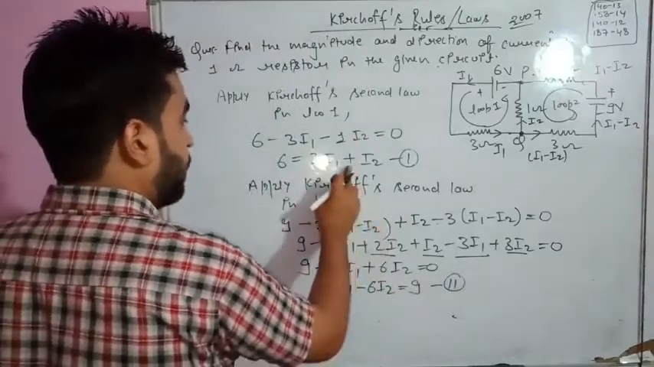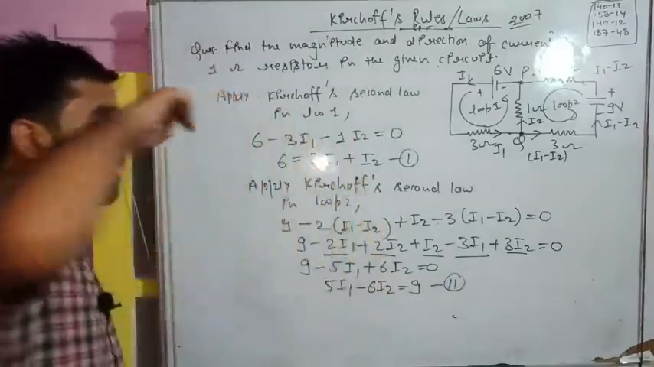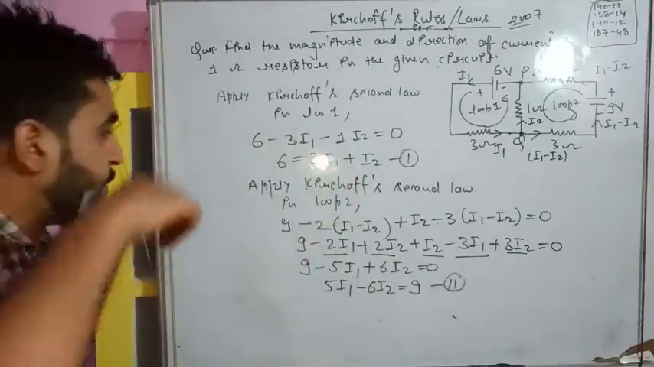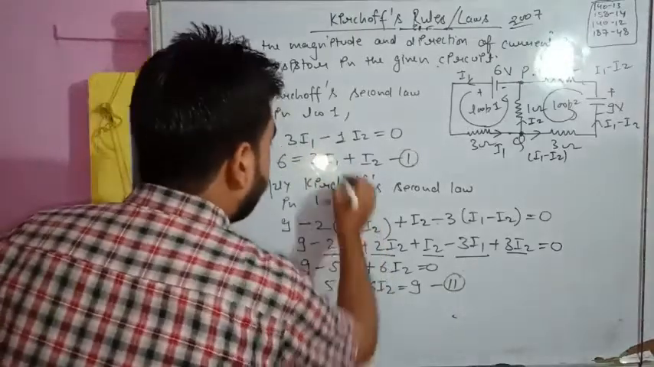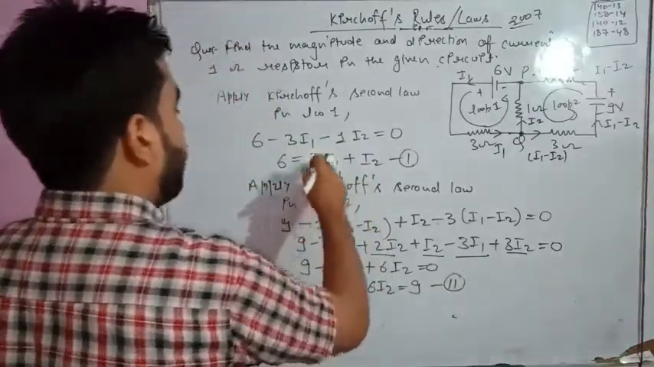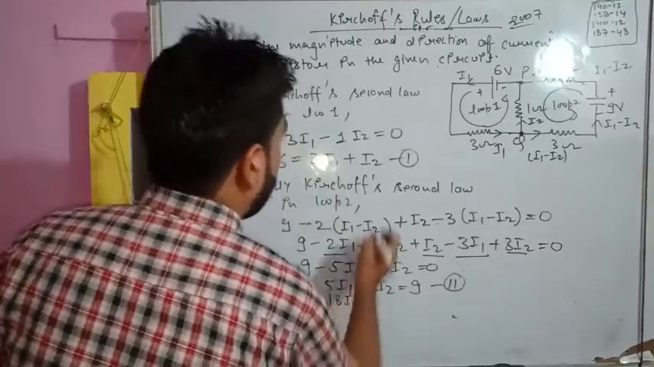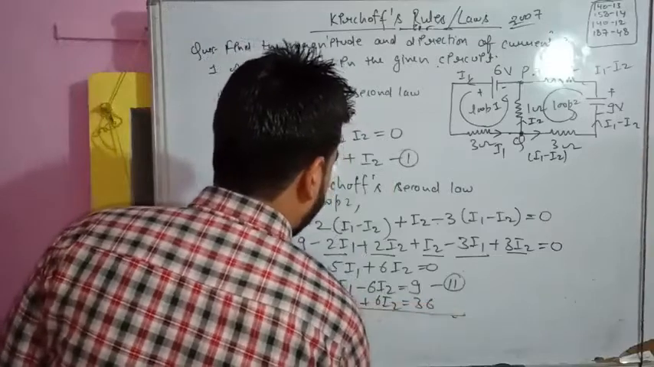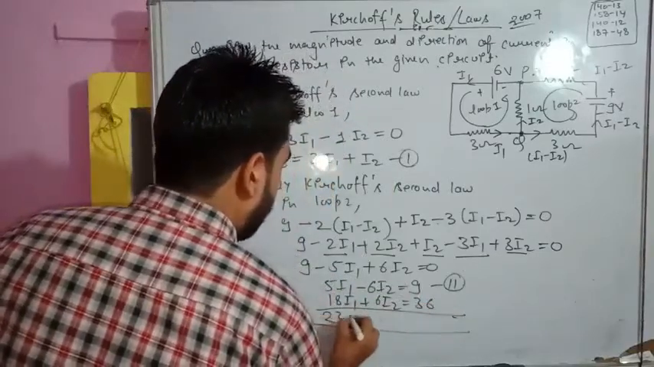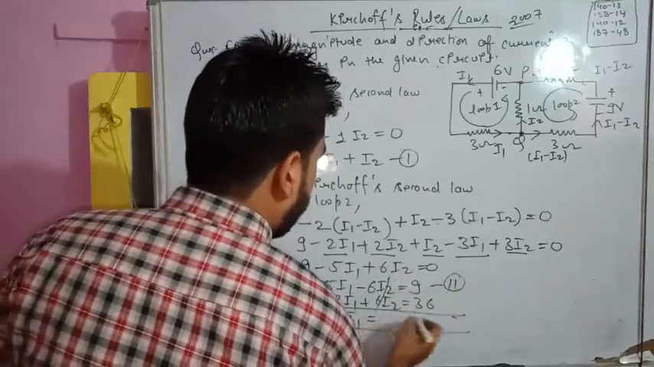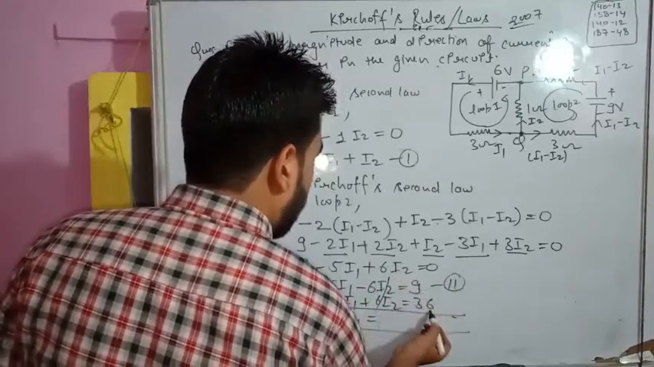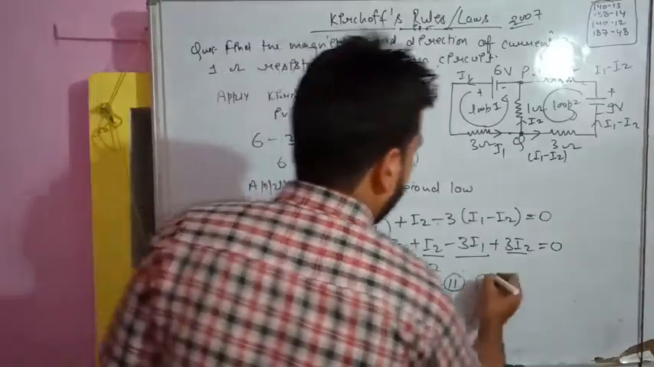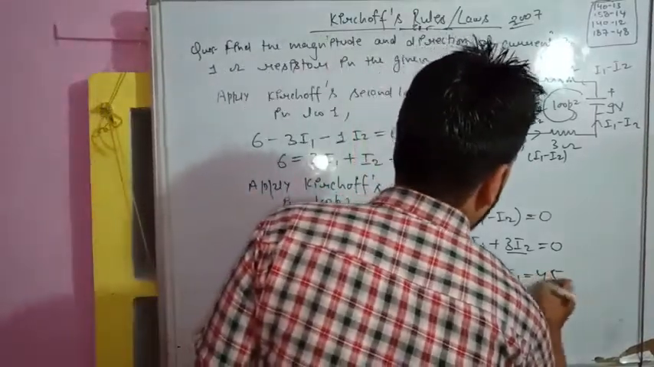Here we are getting plus I2 only, there we are getting 6I2. So multiply equation 1 by 6. This is known as the method of elimination. So multiply it by 6. This will become 3 into 6, 18I1 plus 6I2 is equal to 6 sixes are 36. Add these two equations. So this will be added, 23I1, and the I2 terms will be cancelled out. 23I1 is equal to 9 plus 6. This will be how much? 45. So I1 will be 45 upon 23.